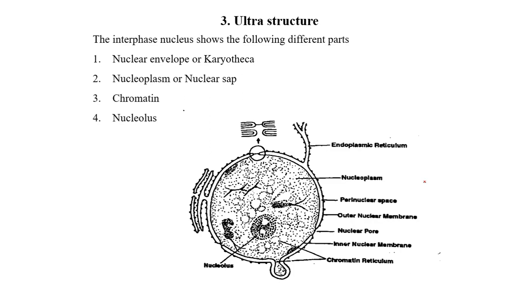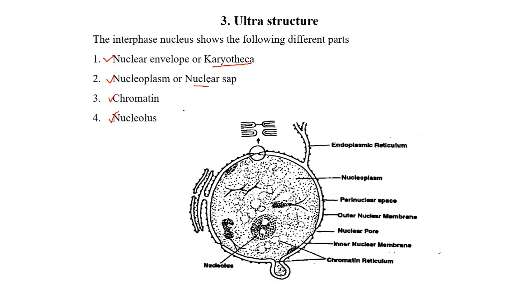Let us now learn about the ultrastructure of the nucleus. The ultrastructure of the nucleus can be studied under 4 different heads. That is, whatever is present in the nuclear structure is divided into 4 different parts. The first one is the nuclear envelope, also called the karyotheca. The second one is the nucleoplasm, called the nuclear sap, or also the karyolymph. The third part is the chromatin or the chromatin network, and the last one is the nucleolus. So under these different heads, we can talk about the structure of the nucleus.